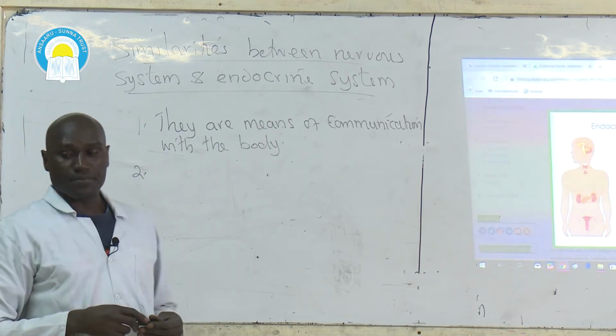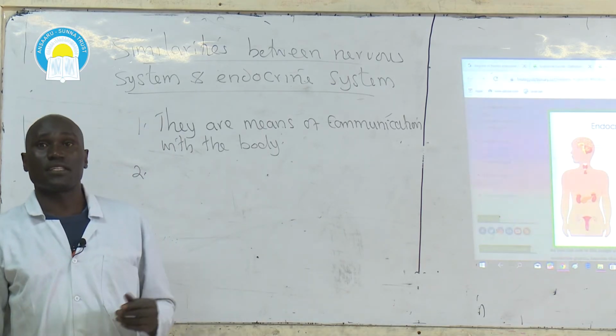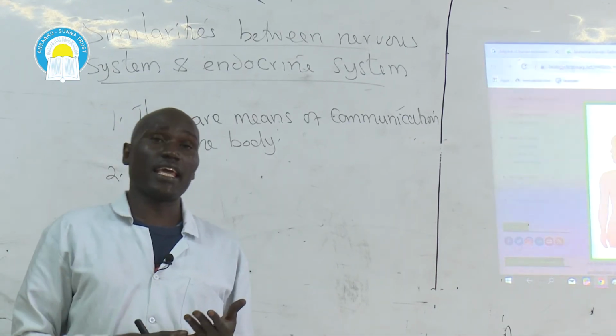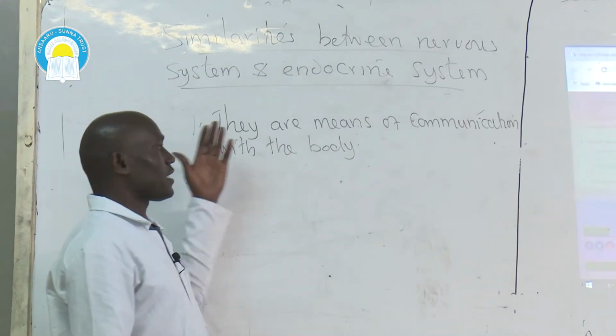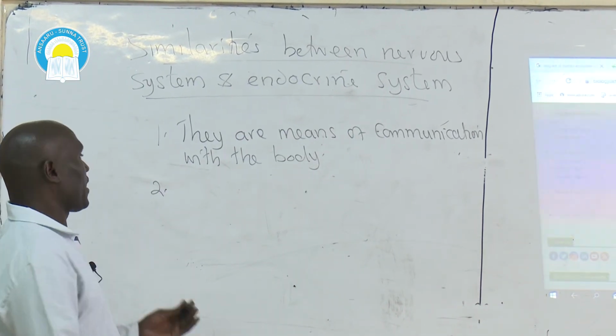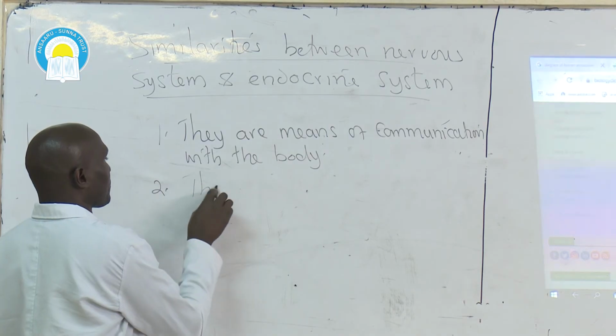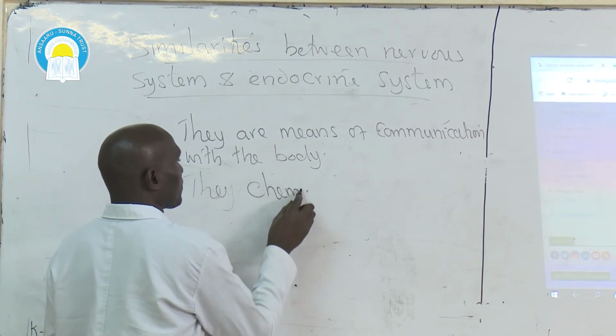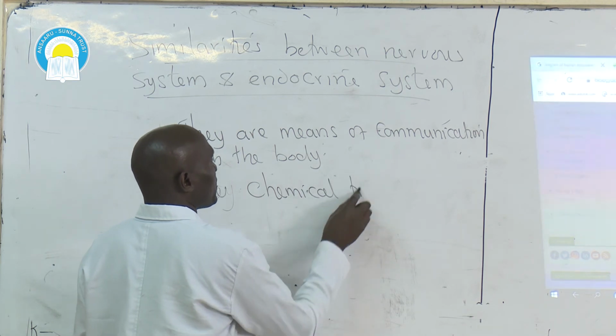What that means is, if a message is to be transmitted from one part of the body to another, that message can either be taken through the nervous system or the endocrine system. So they're means of communication. Two, they have chemical transmitter substances.